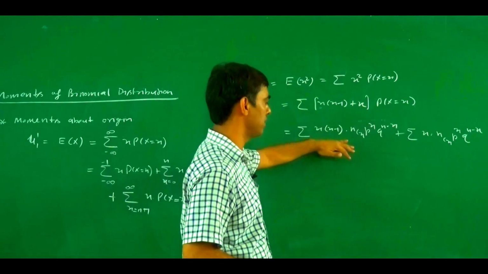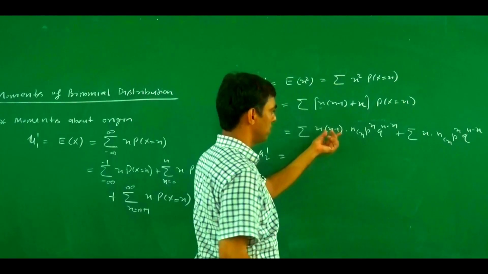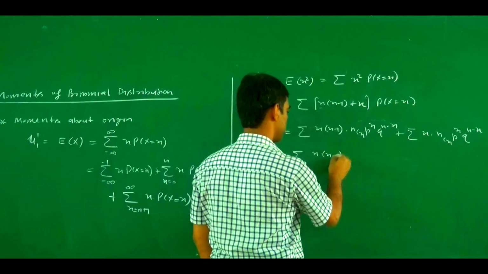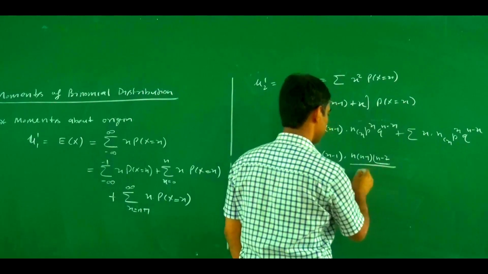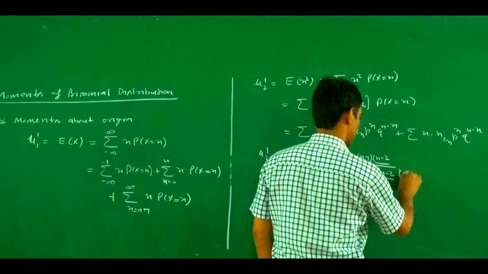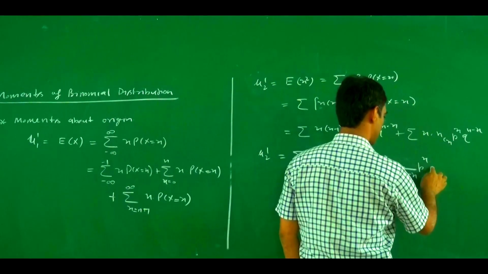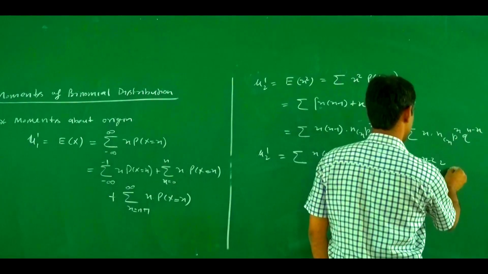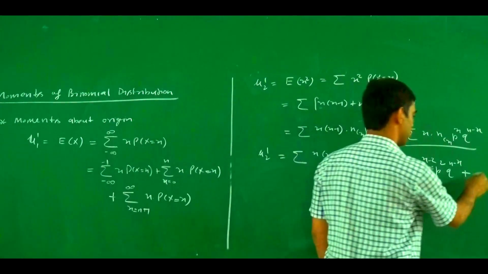And if we simplify this in a similar manner, what is the value of mu 2 dash? Writing one step more, x into x minus 1 into n into n minus 1 into factorial n minus 2, divided by x into x minus 1 into factorial x minus 2 into factorial n minus x, into p to power x minus 2 into p square, then p to power x into q to power n minus x, plus the mu 1 dash case, whose value is np.